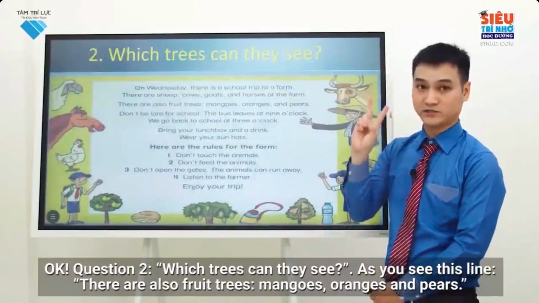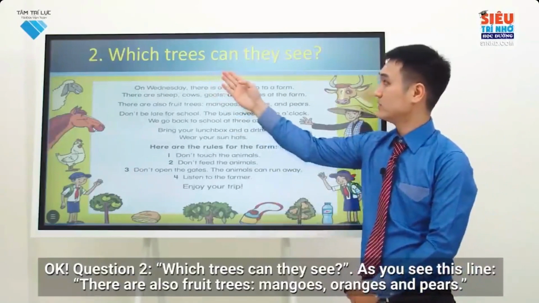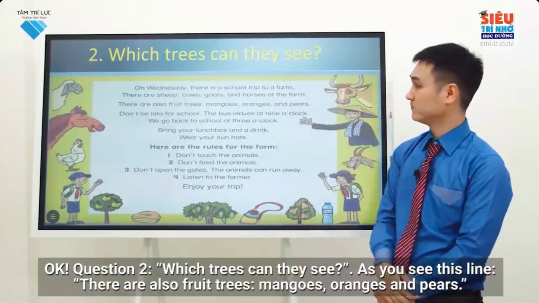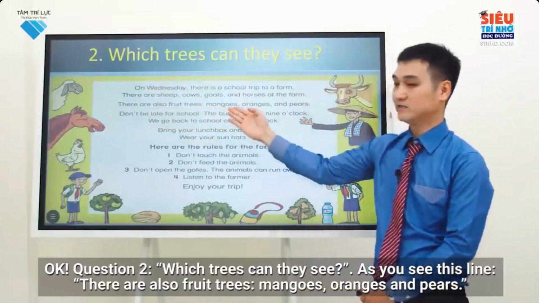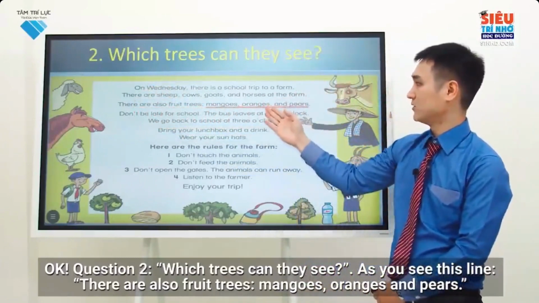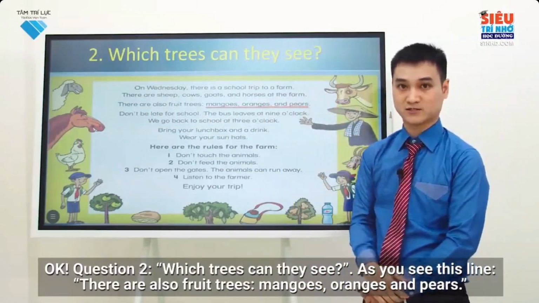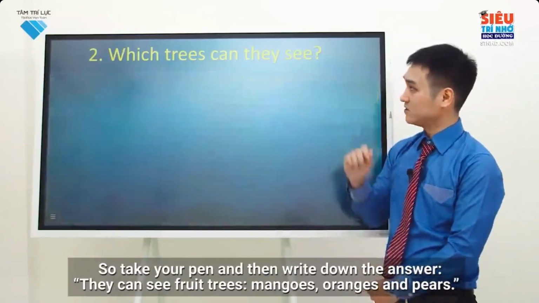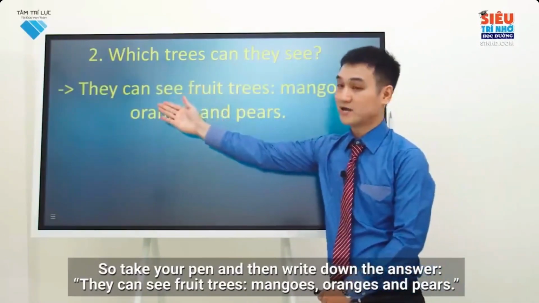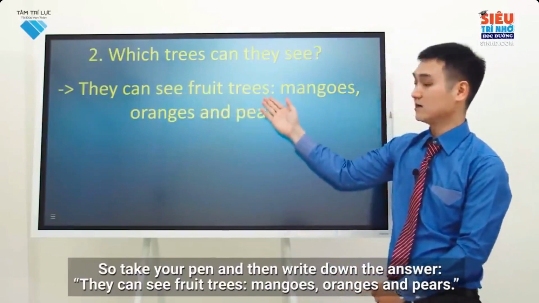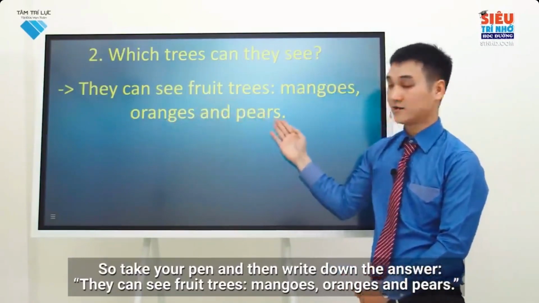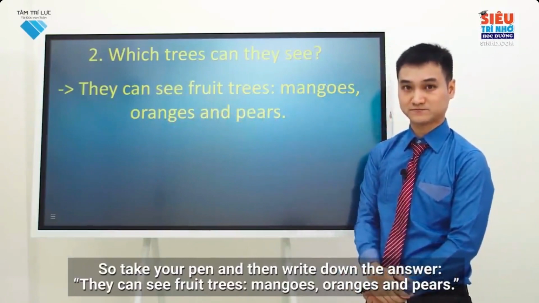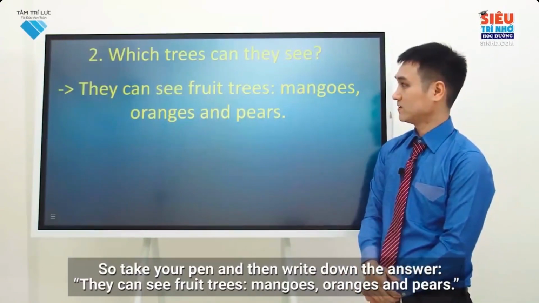Okay, question 2. Which trees can they see? As you see this line, there are also fruit trees, mangoes, oranges and pears. So take your pen and then write down the answer. They can see fruit trees, mangoes, oranges and pears. Very good.